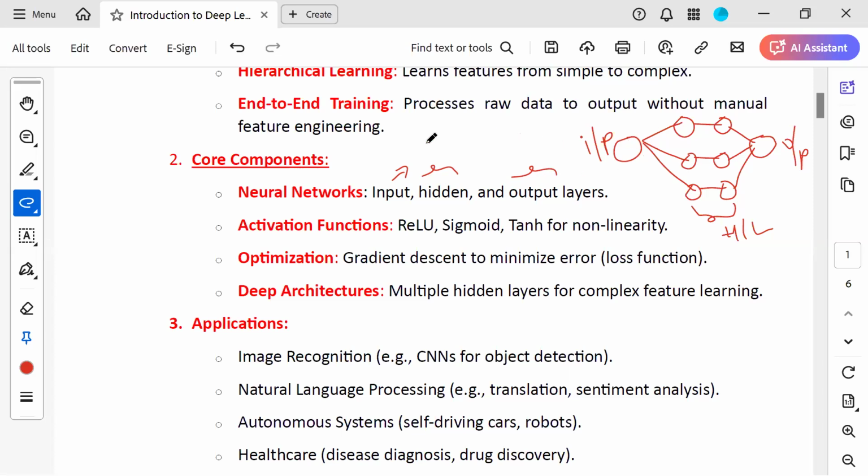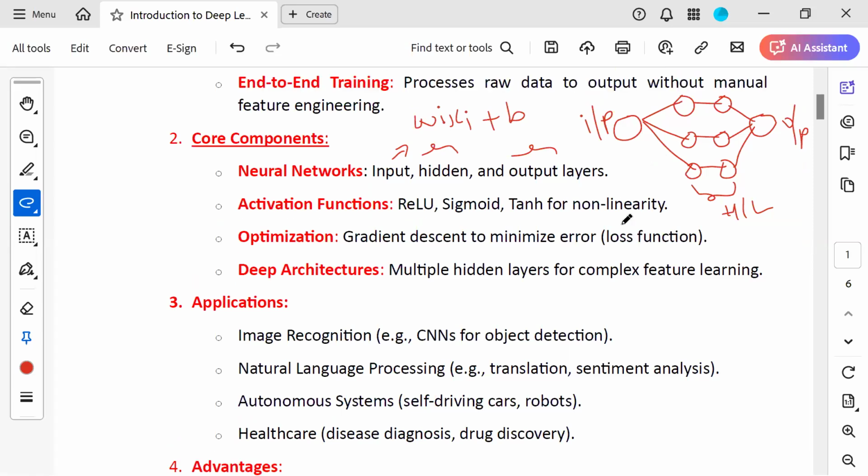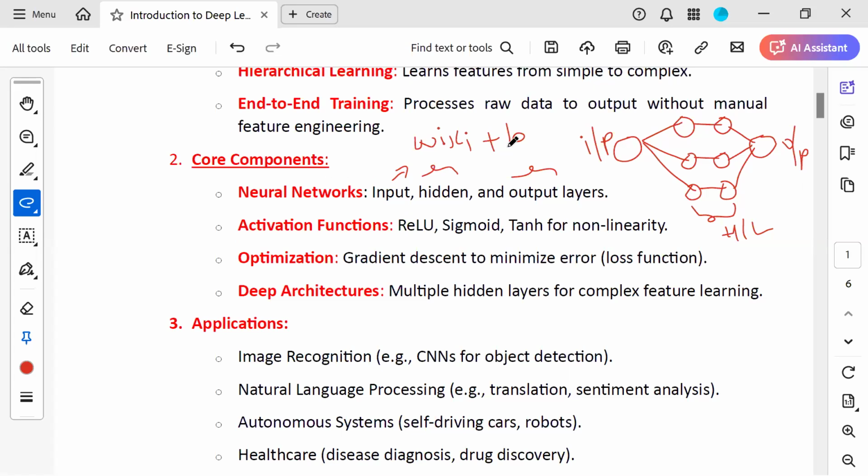There is a formula to calculate the output: the sum of wi xi plus b. This b is also called bias. So wi xi plus bias is the way to calculate the input to the activation function of this output. Overall it is calculated as wi xi plus b.